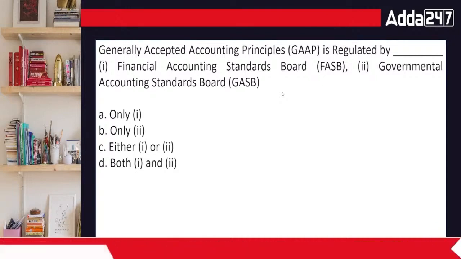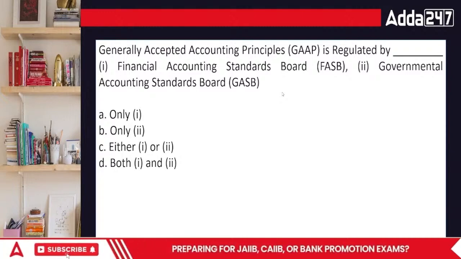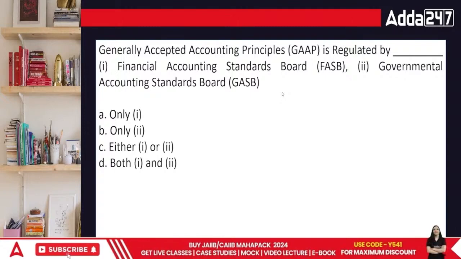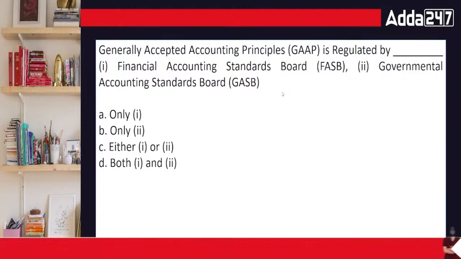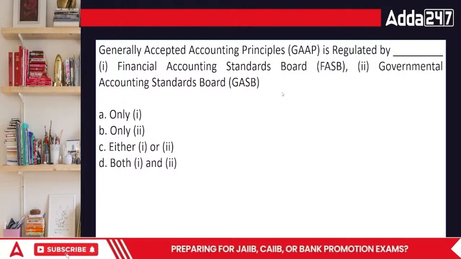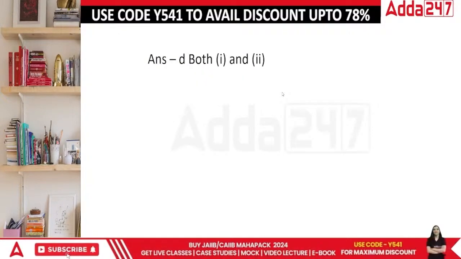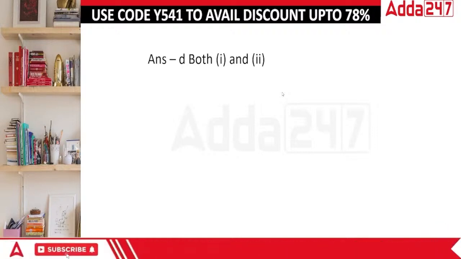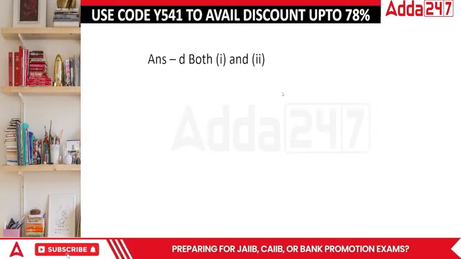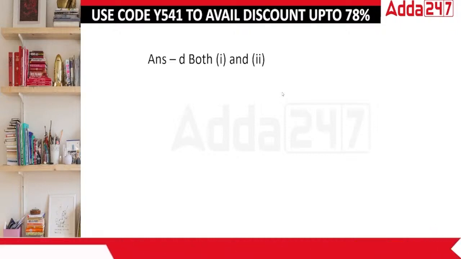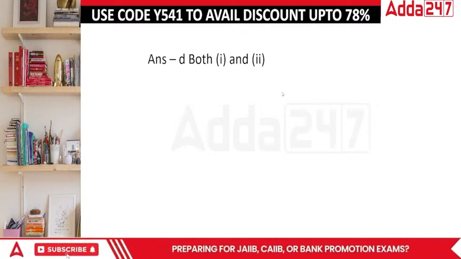Then Governmental Accounting Standards Board, that is GASB, or only one, only two, one and two, or one and two both. When we talk about GAAP, these are basically prepared by both. When we talk about our exclusive accounting standards, they are prepared under NFRA, under the consideration of the international and national levels again, because we don't want major differences outside India and in India in terms of your accounting experience. Why?